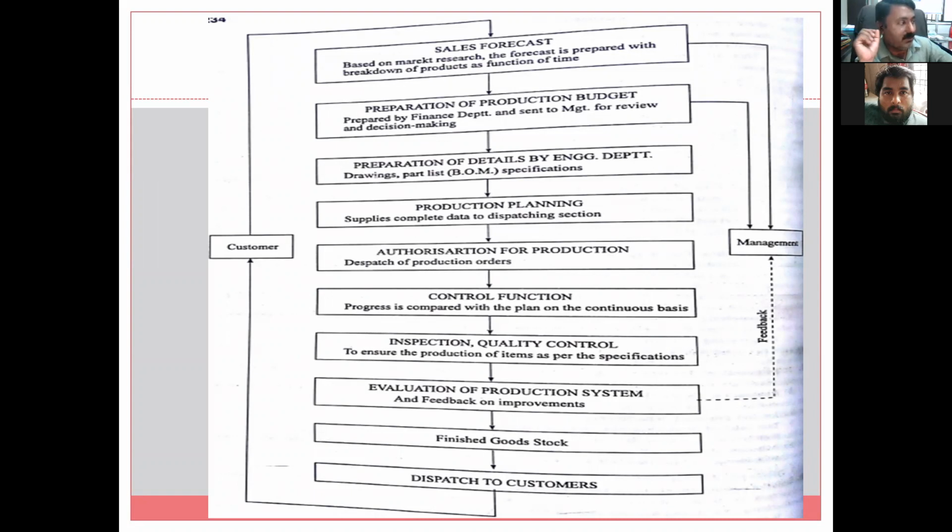It is not the case that all products will be required at the same time. For example, a product is required to be manufactured.